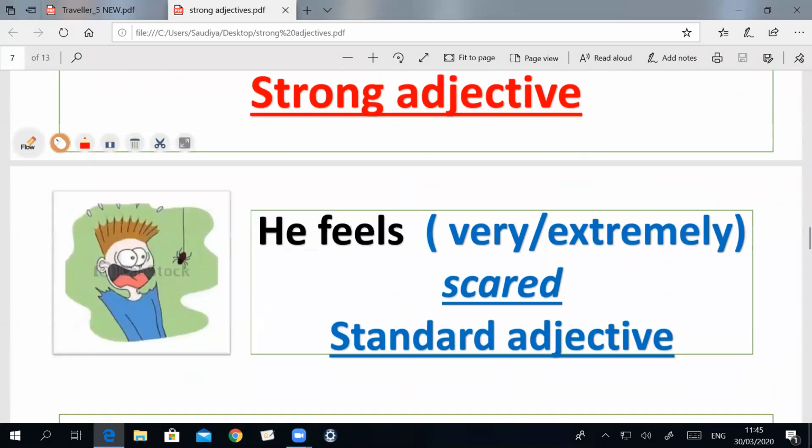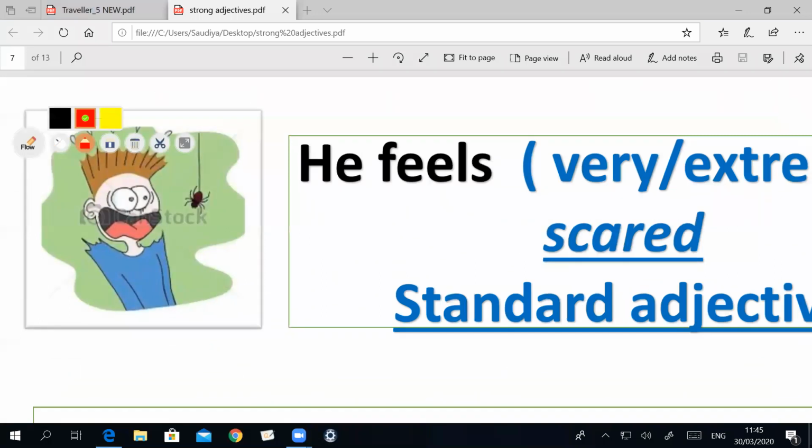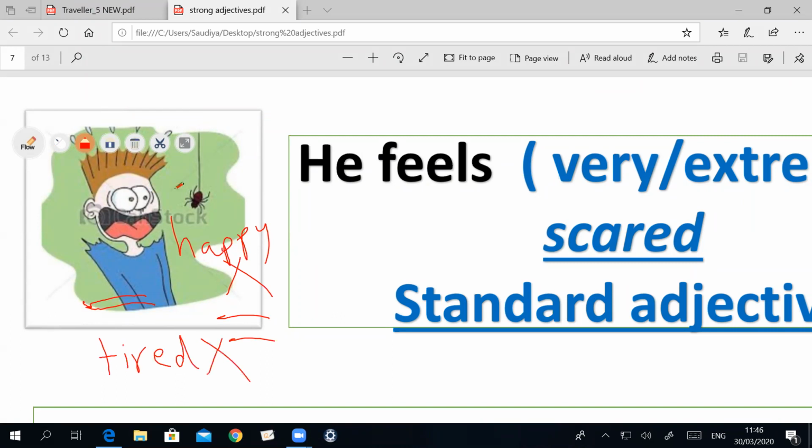This person, how can we describe this boy? Of course, he is not happy. Do you think he is tired? Of course not. Do you think he's angry? Of course not.